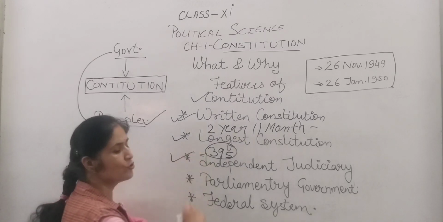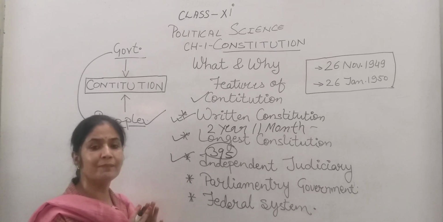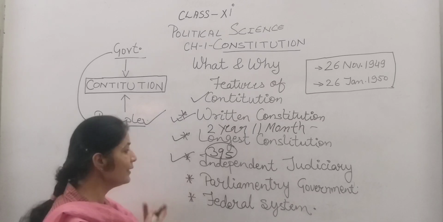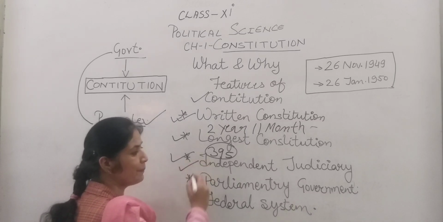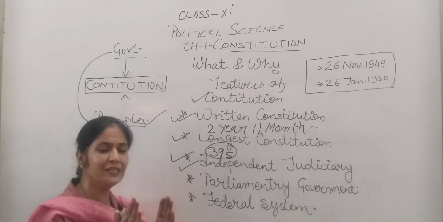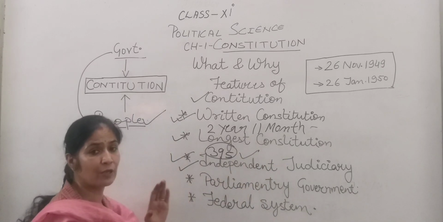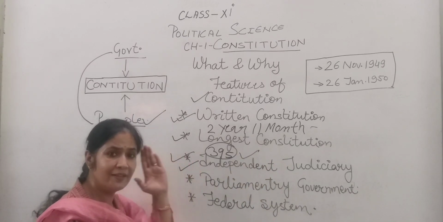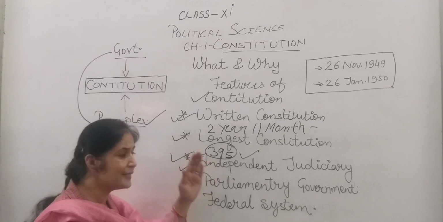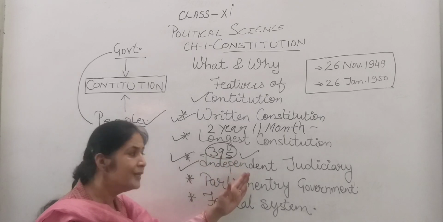Now, independent judiciary. It is the third organ of the government. The first organ is the legislature, the second organ is the executive, and the third organ is the independent judiciary. What is the role of the independent judiciary in the country? It is independent. Why is it independent? Because nobody can interfere with the decisions of the judiciary. So we can say that the judiciary is an independent body of the country.